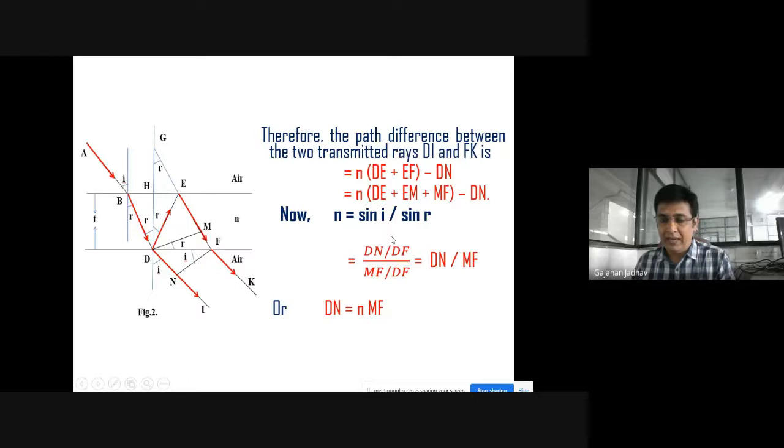Again, we know what is refractive index. I told you that refractive index is nothing but the ratio of sine of angle of incidence to the sine of angle of refraction, and that we can write as dN upon dF. This will be the sine of I, and this is the angle of refraction. Therefore, sine R can be written as MF divided by dF. So we'll have the refractive index dN upon dF upon MF upon dF. So ultimately here dF will get cancelled, and we can write it as dN upon MF. So we'll get dN is equal to N into MF.